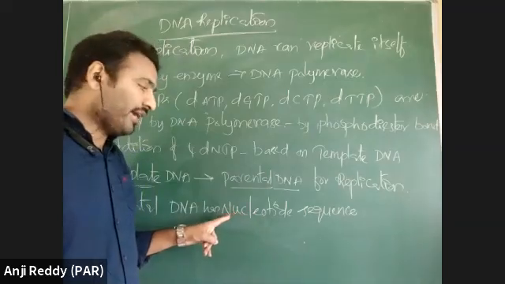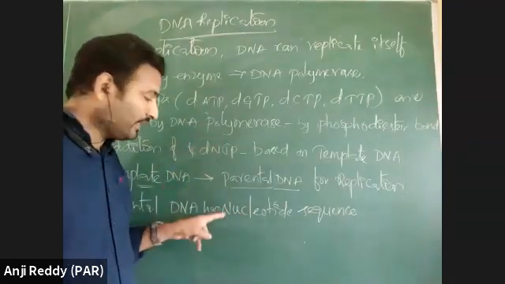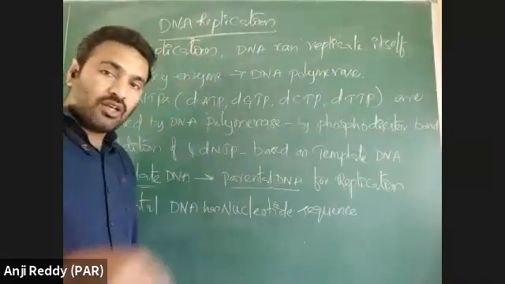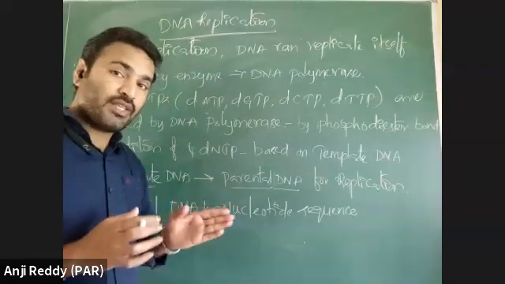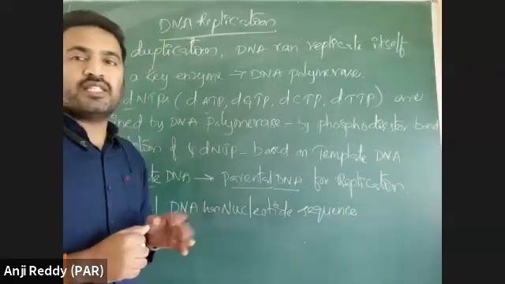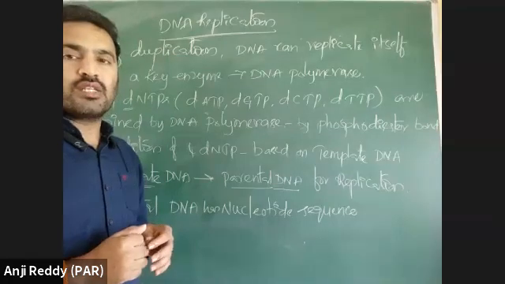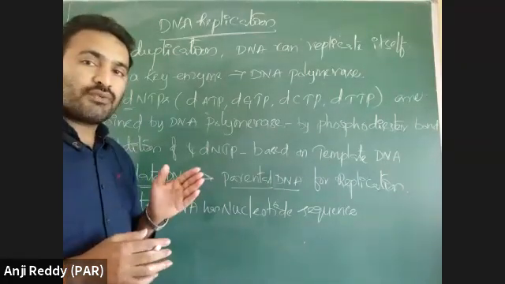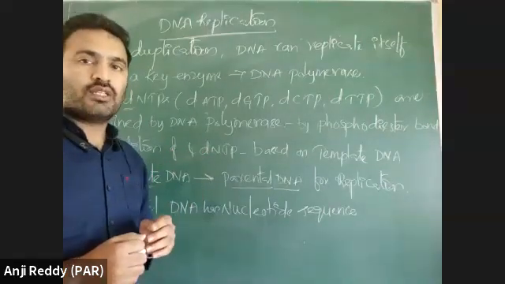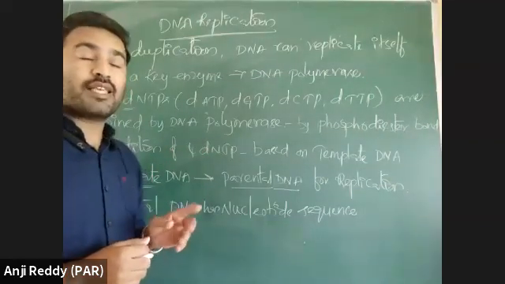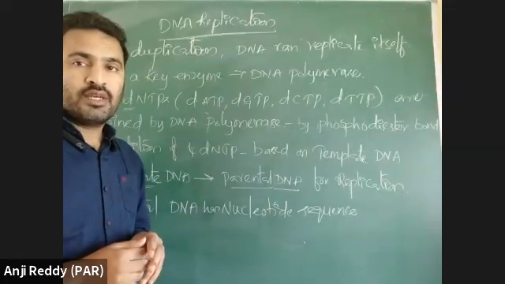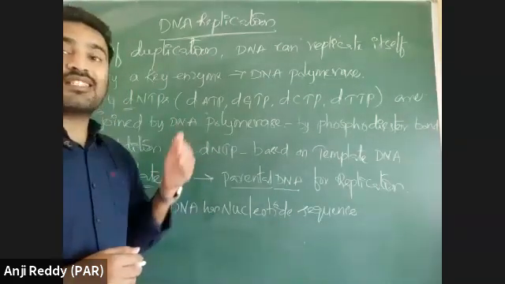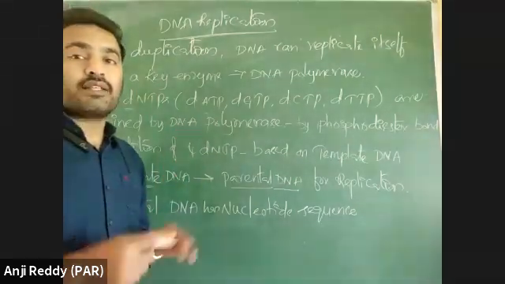On parental DNA, there is a nucleotide sequence. If we take a polynucleotide chain, there is presence of AMP, GMP, like that. What is DNA? A polynucleotide chain is called DNA. In that DNA, nucleotides are present in order, like deoxy-AMP, deoxy-GMP. There are different nucleotides in sequence.